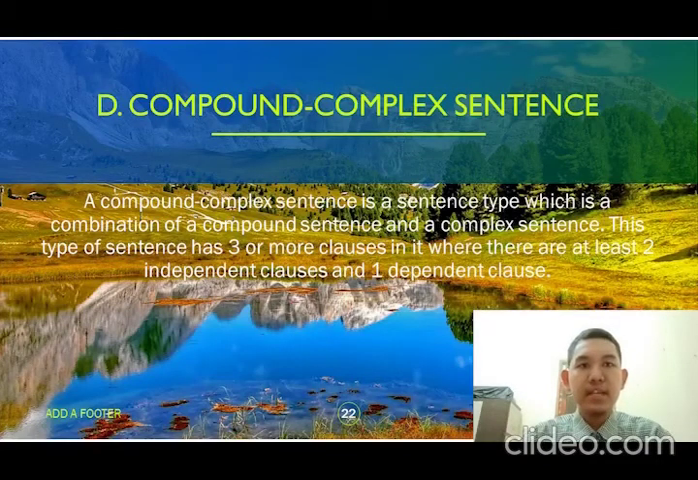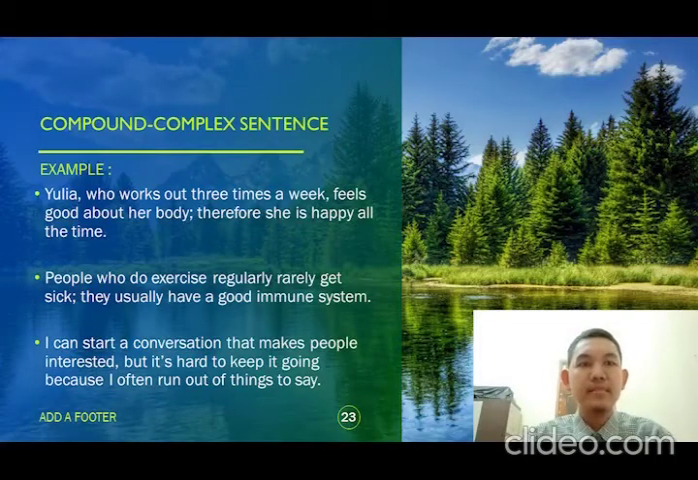And the next material is the compound complex sentence. What is a compound complex sentence? A compound complex sentence is a sentence type which combines a compound sentence and a complex sentence. This type of sentence has three or more clauses in it, where there are at least two independent clauses and one dependent clause. For the example of a compound complex sentence, the first example is: Yulia will work out three